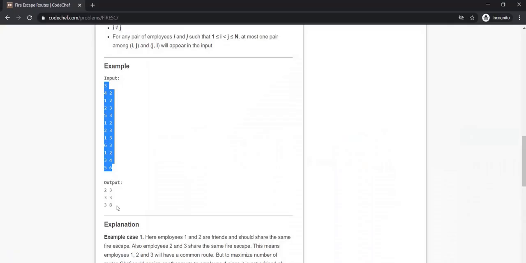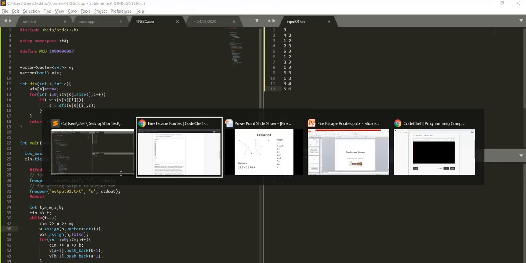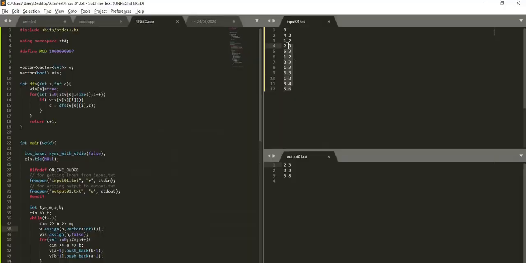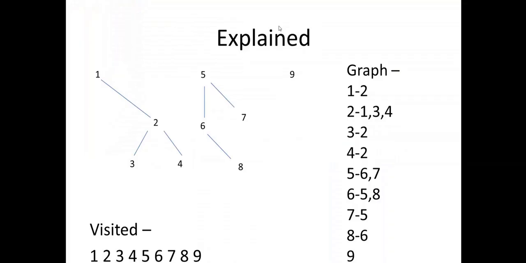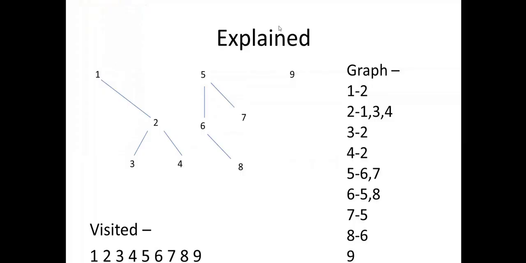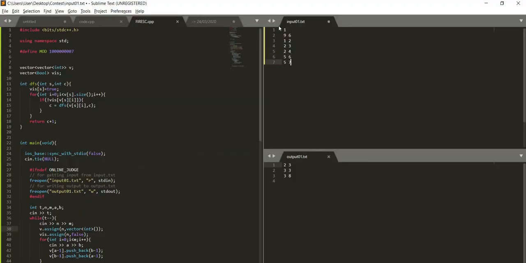Yeah, so we have 2 3 3 3 3 8. Yeah, so it's correct. Now let's try to traverse this particular graph which we have written here. So let's add it here. We have one test case, 9 vertices, 6 edges. Edges are 1 2, 2 3, 2 4, 5 6, 5 7 and 6 8, right?